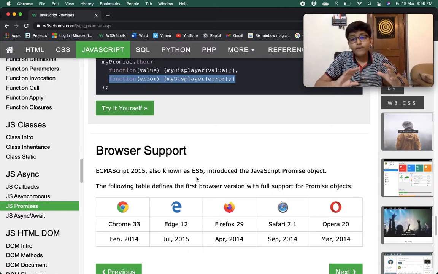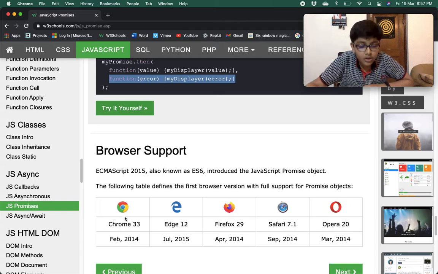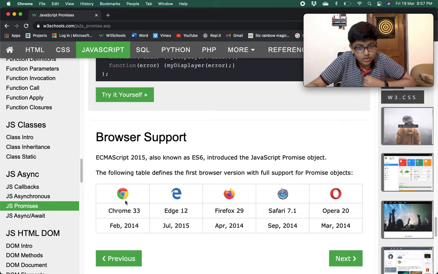If you haven't seen my ES6 video, or any of my version videos, do check them out, because you get to know what features were introduced in that specific version and how to use them. Mainly ES5 and ES6, because they have a lot of good stuff in them.